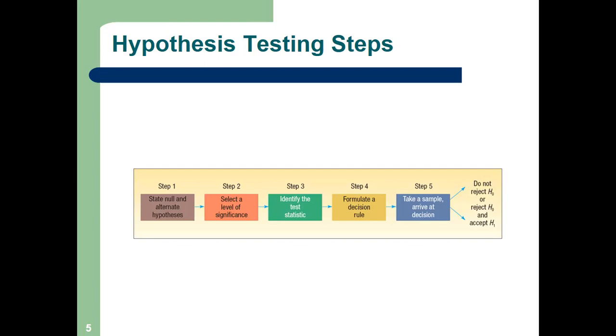Formulate a decision rule. Whenever I go to the problem, I will tell you what a decision rule is. Okay, I will explain. Take a sample and then step 5 is nothing, either accept or reject on the decision rule. Right? Just like a judge also does that.